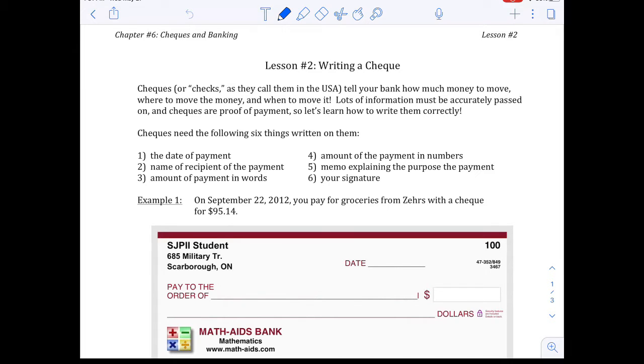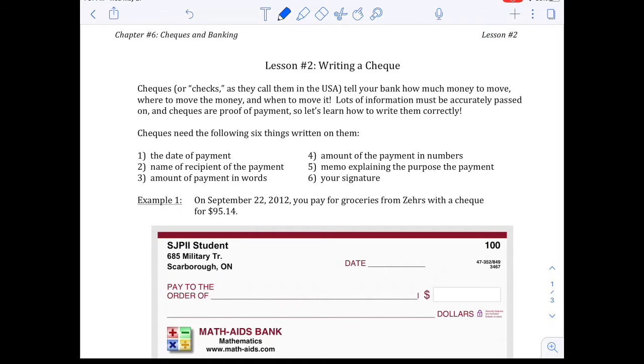Checks can be written two ways. We have it written CHEQUES, which is common in Canada, or in the United States, they call them checks, CHECKS. Both represent the same thing, just a piece of paper that tells your bank how much money to move to a different account, where to move it, and when to move it. So lots of information must be passed over correctly on a check, and we are going to show you how to do that.